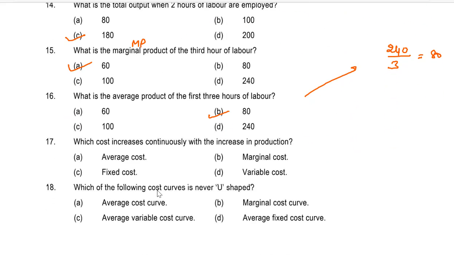Which cost increases continuously with the increase in production? A. Average cost, B. Marginal cost, C. Fixed cost, or D. Variable cost. It is obviously D. Variable cost. Variable cost is directly proportional to production.